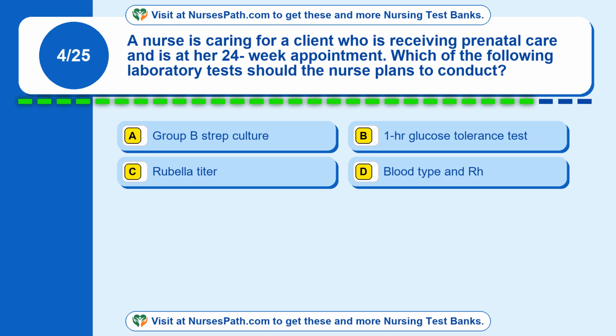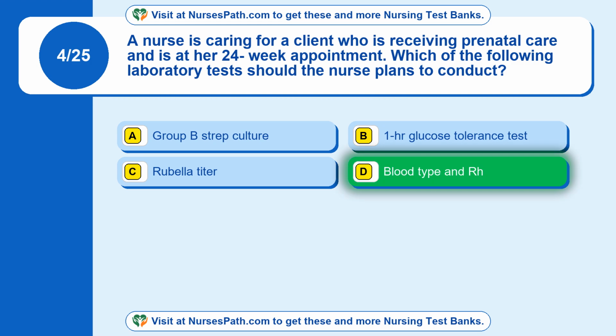Question 4. A nurse is caring for a client who is receiving prenatal care and is at her 24-week appointment. Which of the following laboratory tests should the nurse plan to conduct? Option A, Group B strep culture. Option B, 1HR glucose tolerance test. Option C, rubella titer. Option D, blood type and Rh.